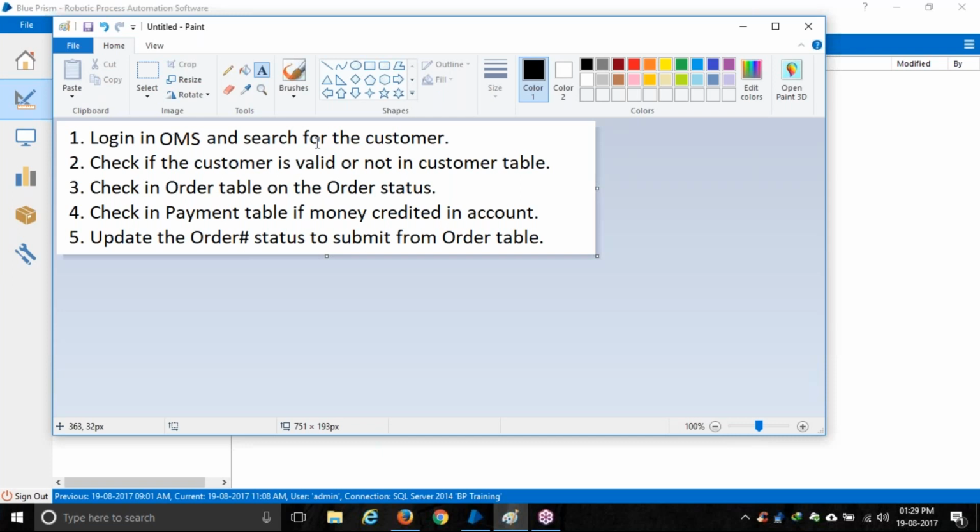So this is the reason why RPA actually started: to automate the back office work, to automate the repetitive work. And what is the advantage? I have a huge advantage. I don't have to pay anything to the robot. A robot works 24/7 and a person works 9 hours. Huge advantage.